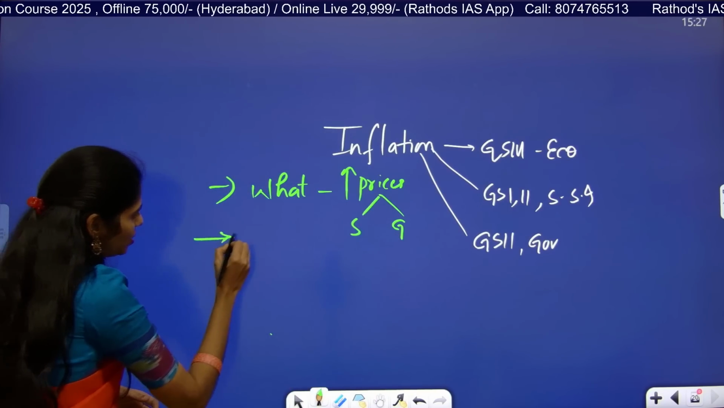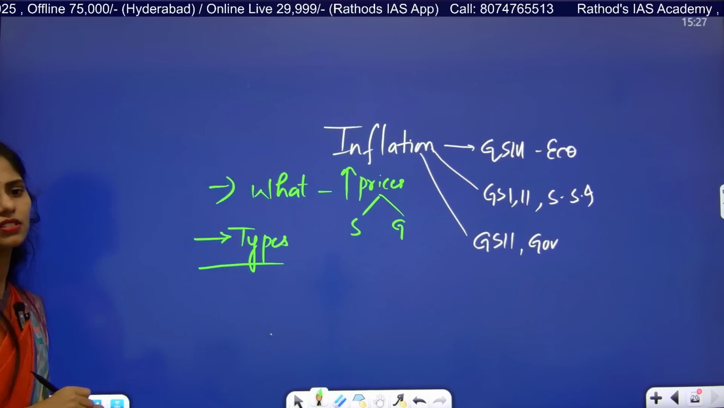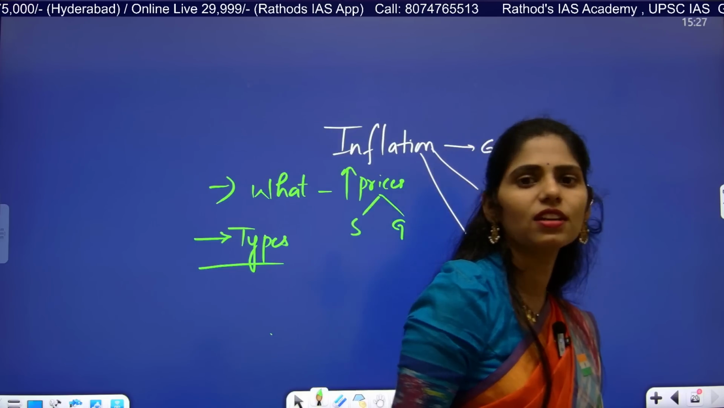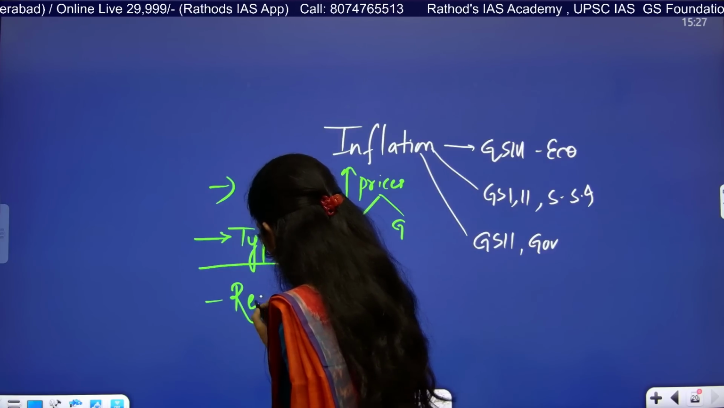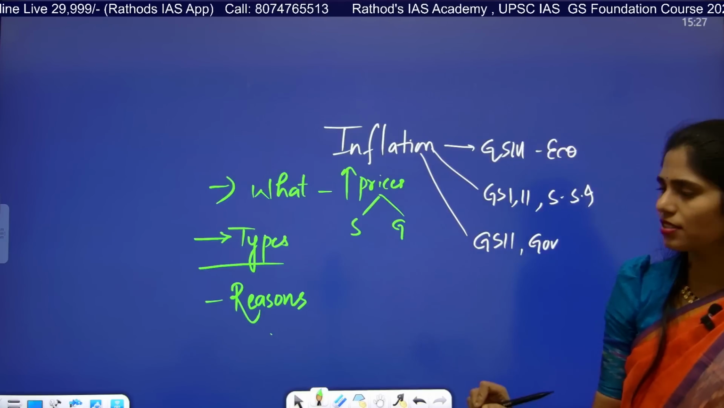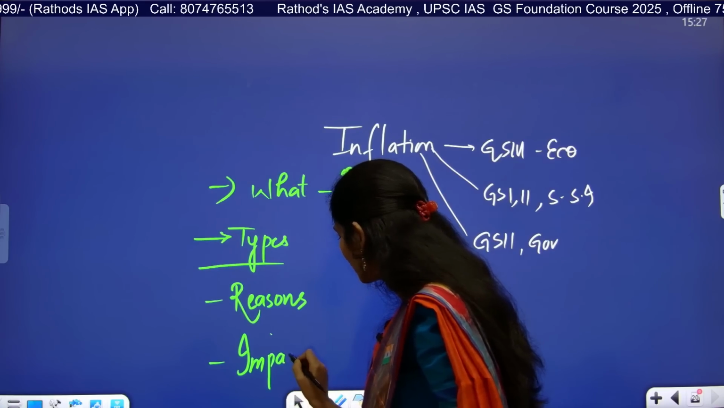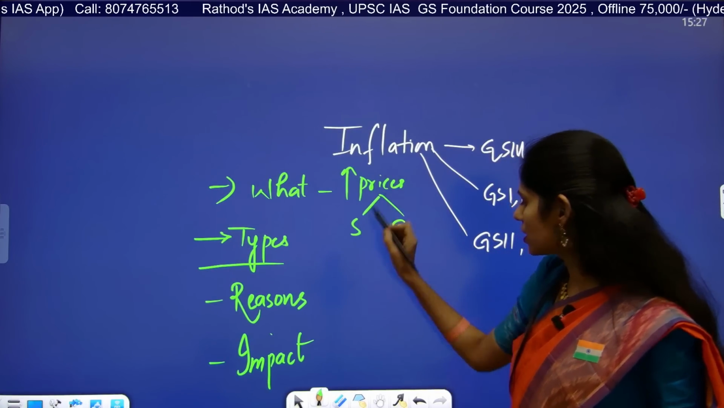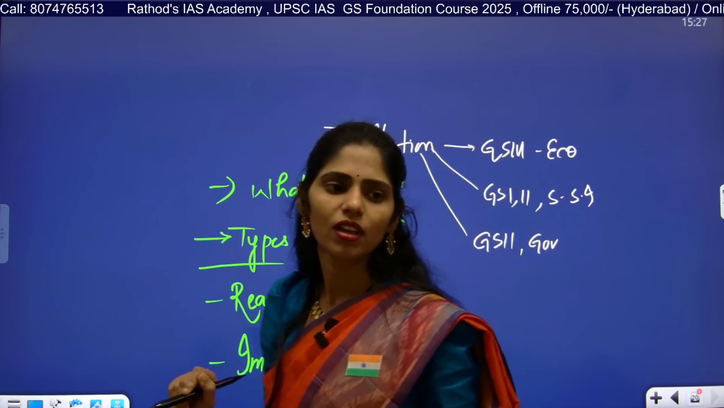And you have to see next, the types of inflation. So how many types? Demand pull, cost push and built-in inflation. And you have to see what are the reasons for increasing of prices, and you have to see what is the impact. So what happens if there is increasing of price of goods and services in the market? Tell me what happens because of increasing of prices. What will be the impact?